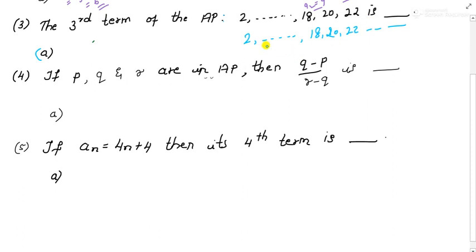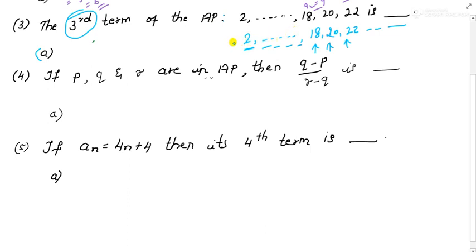We know this is the first term, but we don't know which is the second, third, fourth, fifth or sixth, or which number these terms belong to. Now they have asked what is the third term. So the first term is there, the second and third are not there.